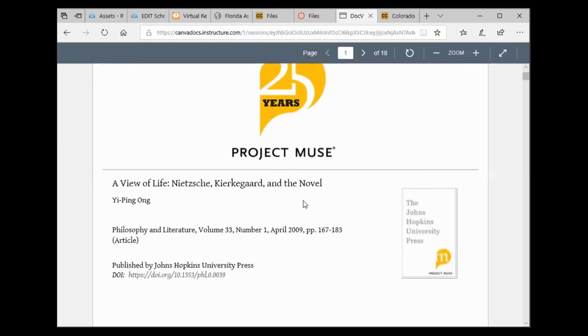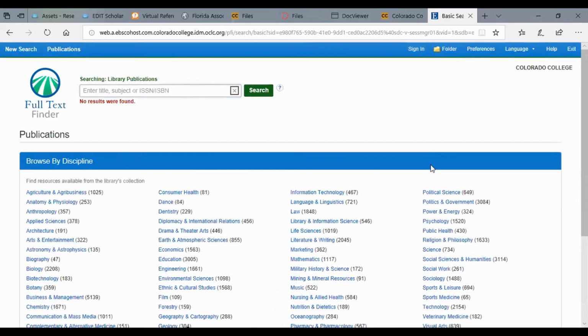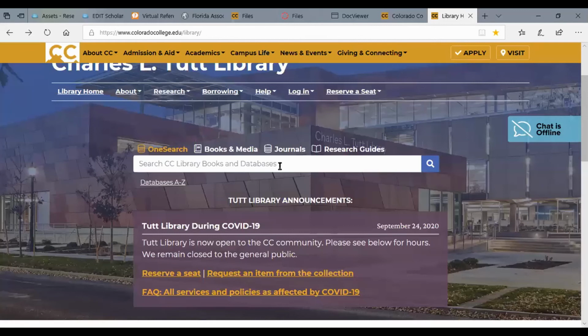What if you have a citation like this? We can use this other tab that we haven't talked about yet, which is Journal Finder, to find the journal. So I'm going to paste in the citation, and it might be that that's too much. So let's see if that was too much for it. Yeah, it didn't like that. So what we're going to need to do is paste in the name of the journal that we want to get to, because this is a journal finder, so it's looking for the journal.